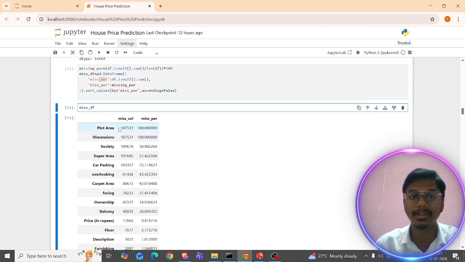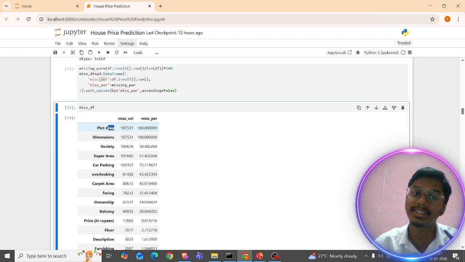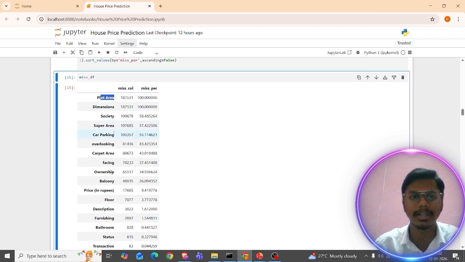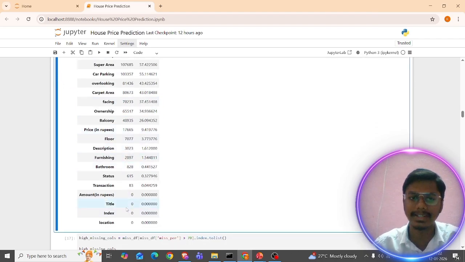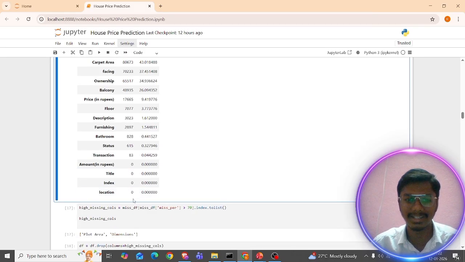There are 18 to 75 columns. Missing percentage is 100%. The plot area has entirely null values, nothing not null. So we don't want these null values, right? So let me release it. Like this, it is having title index. There are no non-null values. So we want to delete these, right?